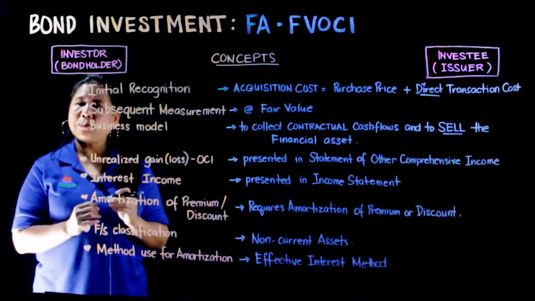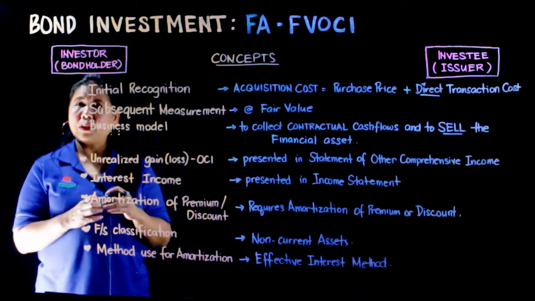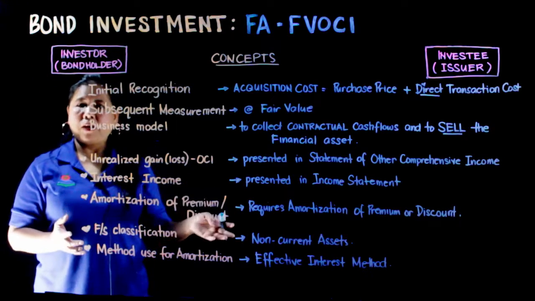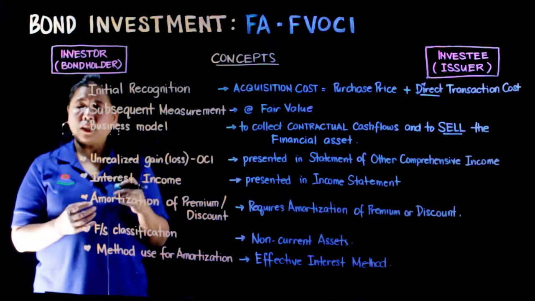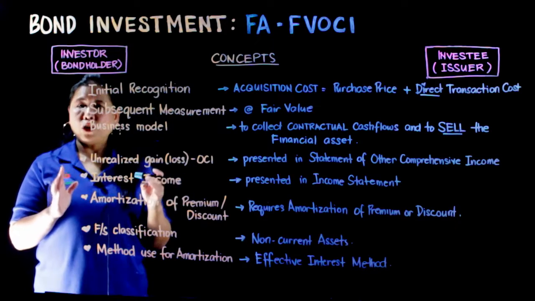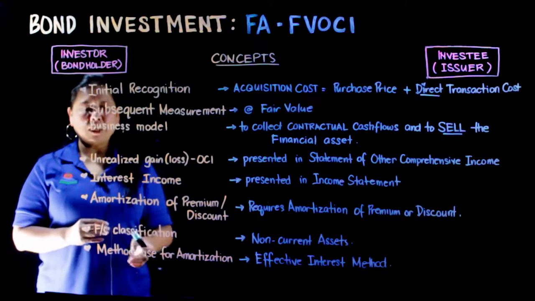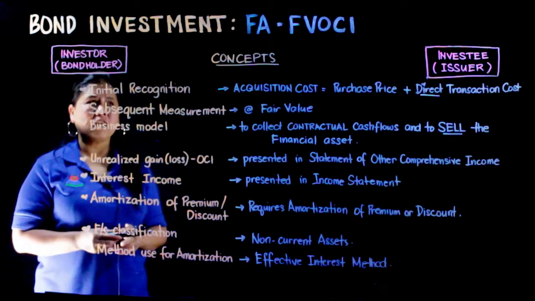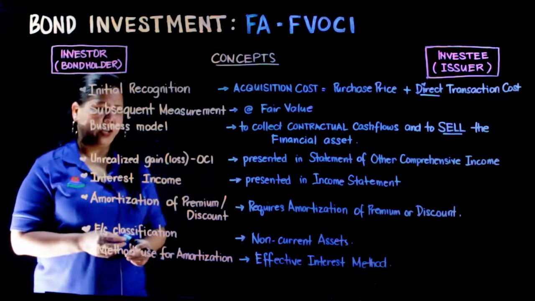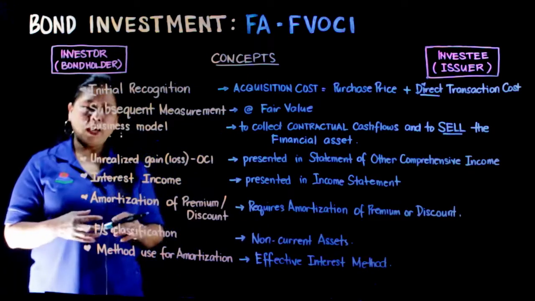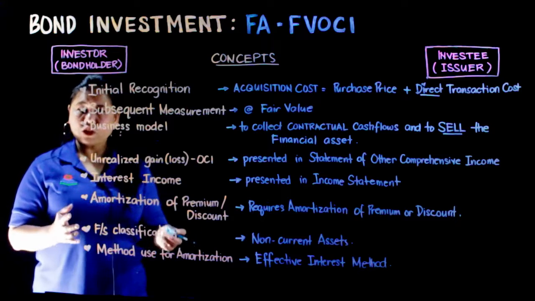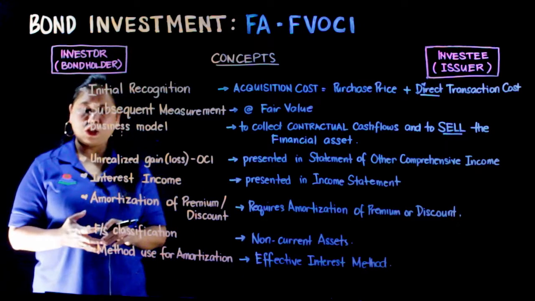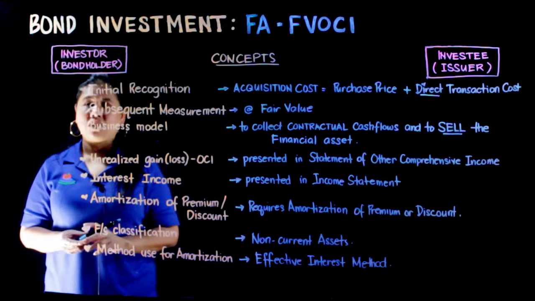Unless sinabi sa problem mo na ang ginagamit ni investor ay straight line method or bond outstanding method, then yun ang susundin natin. Kung ano yung sinabi sa problem, yun ang susundin natin. But the concept of this is the method used for amortizations of this category is effective interest method. And we have separate video lecture about effective interest method of amortizations of premium and amortizations of discount.